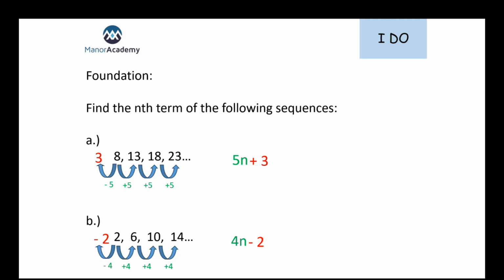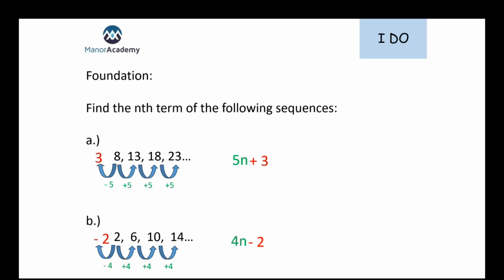Even if it asks you for the term-to-term rule, so what is happening each time, or the next term, so the next number in the sequence, or the nth term, or the first term bigger than 100, the very first thing we need to do is spot that pattern. We can see that going from 8 to 13, we had 5. Going from 13 to 18, we had 5. And going from 18 to 23, again, we had 5. Because we are adding on the same amount each time, that tells us that this is a linear, or as we've just called it, an arithmetic sequence.